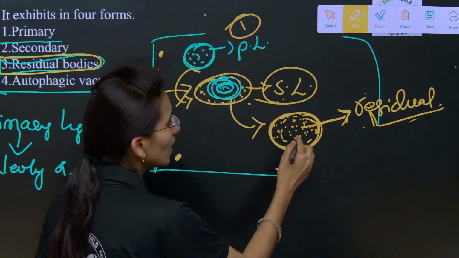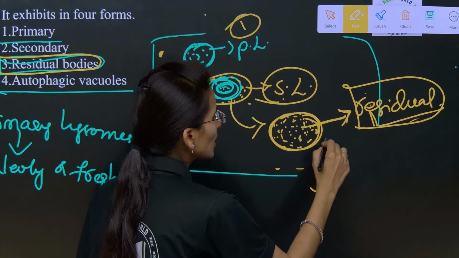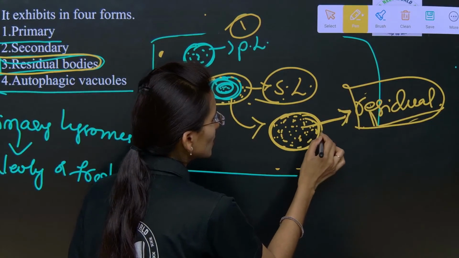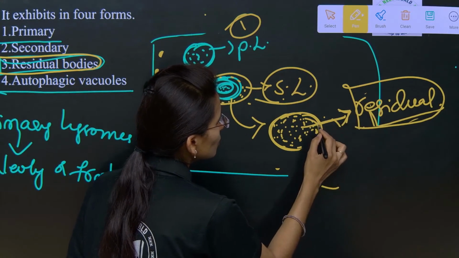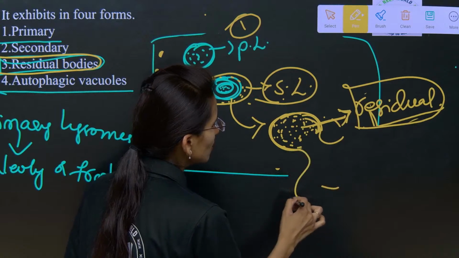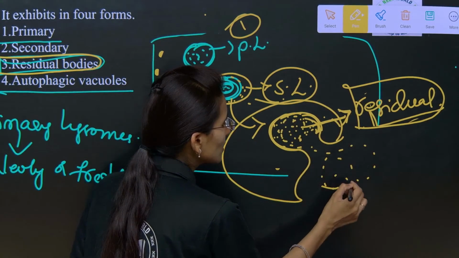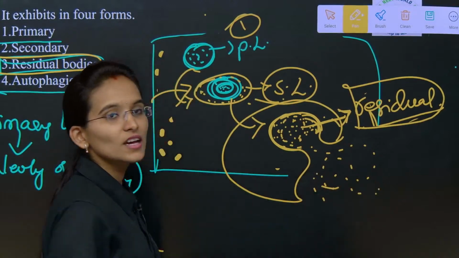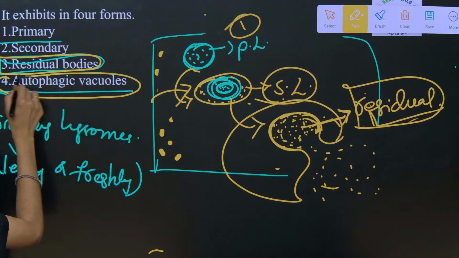Here are the residual bodies, the undigested residual bodies. Now, just imagine this as a plasma membrane. All of these are going to come out from this. These are again just freely released to the external cell environment. So now, coming to the autophagic vacuoles.